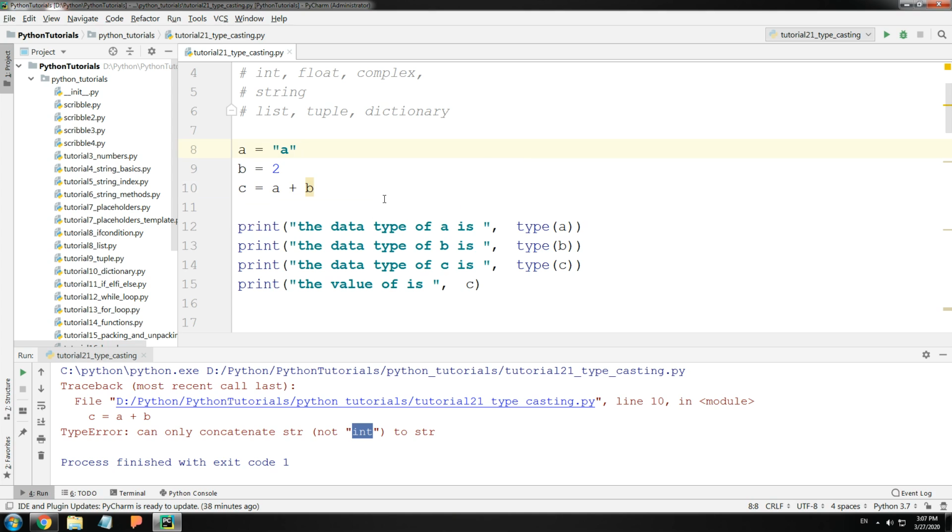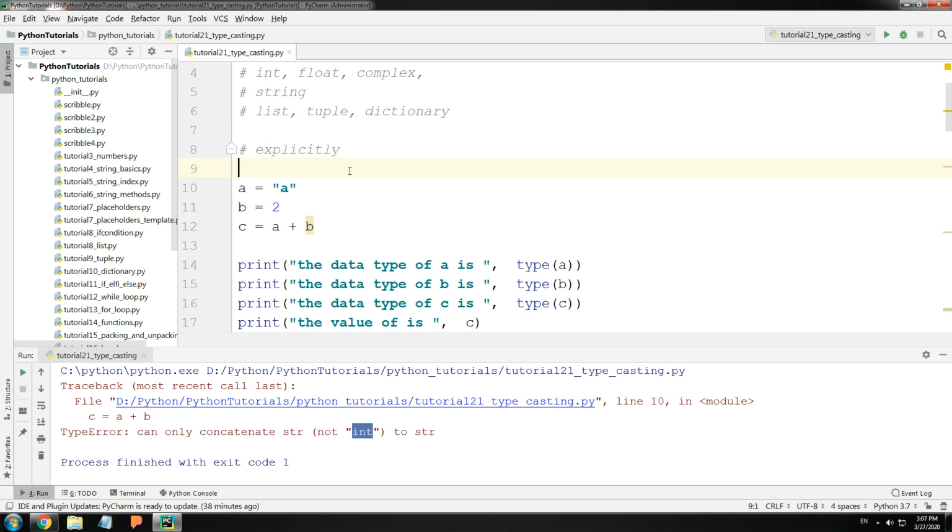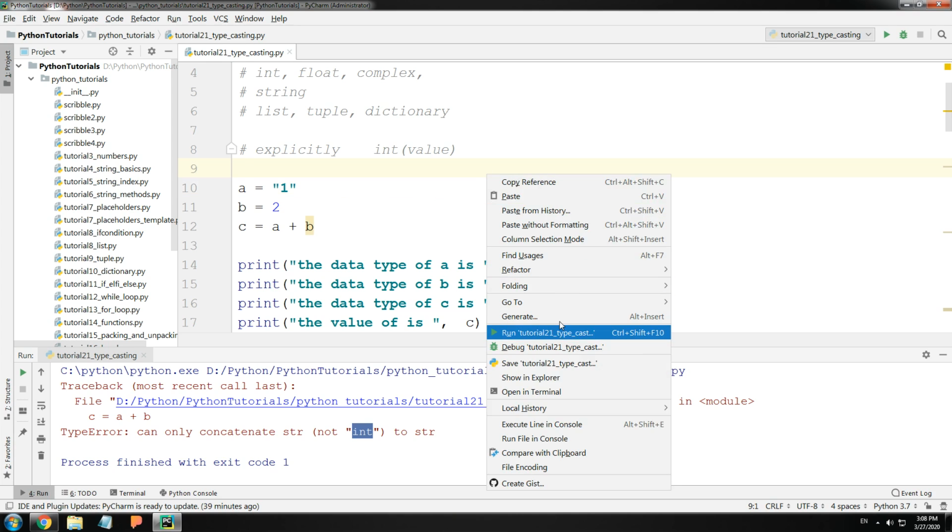So in order for us to achieve this kind of addition, we have to perform the typecasting explicitly. To perform some typecasting explicitly, you have to just mention the data type you want. For example, integer is an int, give your brackets, and pass in the value inside the brackets. So in our case, I want to convert, let's say A was 1, and let me run this.